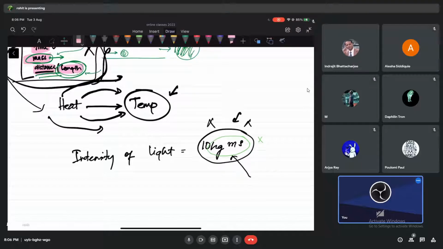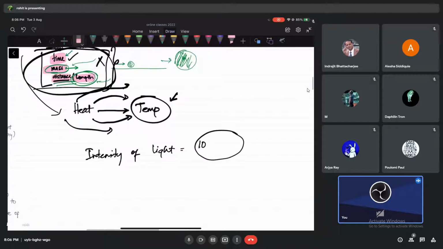Not unit for intensity, no chance, okay. So we need some more units actually, because we have more quantities, we want to talk about more quantities because our subject is becoming bigger and bigger. So we have intensity of light. I can just tell you one more thing.